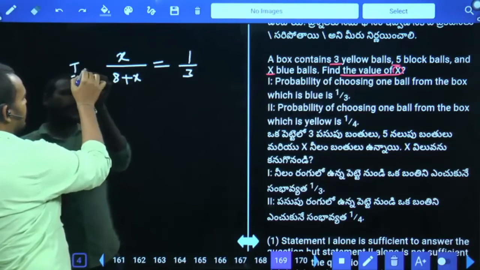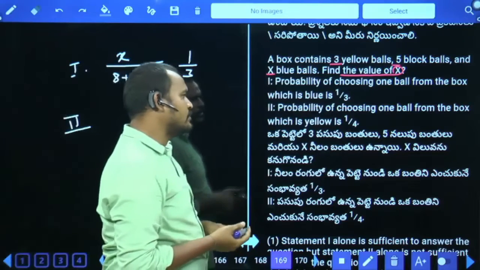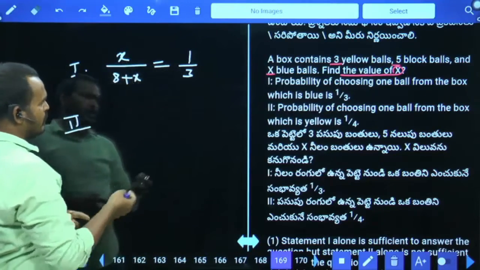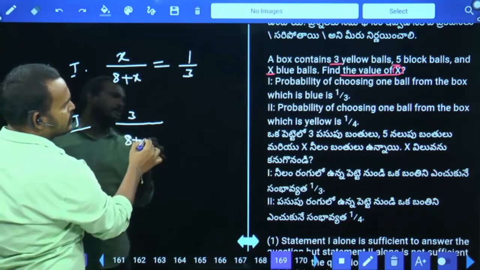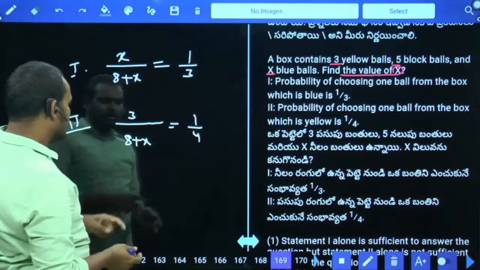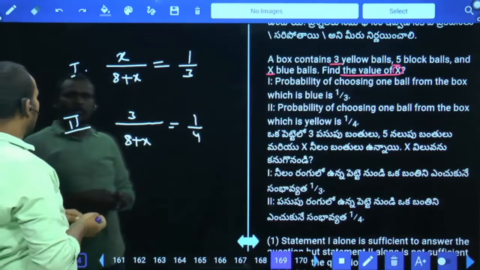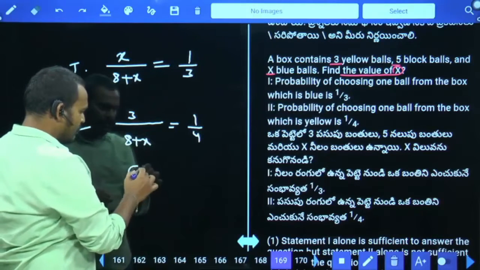Next, second statement. The probability of choosing one ball from the box which is yellow is 1/4. Yellow is how many balls? 3 balls out of the 8 plus X balls is equal to 1/4. Okay, solving it, we also get the X value. Means either 1 or 2 gives it. Then the answer is either 1 or 2.